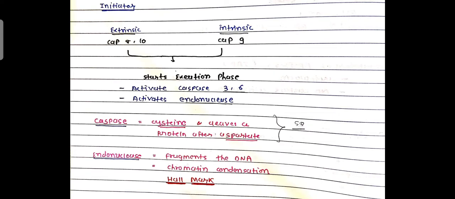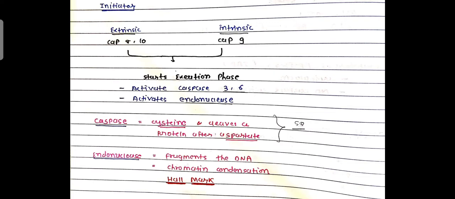Okay, then the execution phase starts. The execution phase activates caspase 3 and 6 and activates endonuclease. What does endonuclease do? It fragments DNA. What does DNA fragmentation cause? It causes chromatin condensation. It is a hallmark of apoptosis, friends.